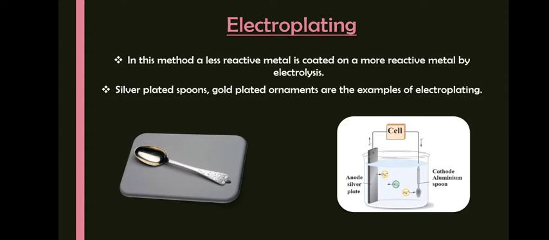Next is electroplating. In this method, a less reactive metal is coated on a more reactive metal by electrolysis. Silver plated spoons and gold plated ornaments are examples of electroplating.